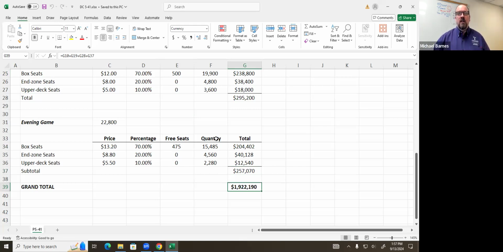Anyway, did you get pretty close on that? I mean, if you didn't get the exact amount, you were still hopefully within the range. Now, if you came up with something like $3.7 billion, your estimate's way off. But hopefully, you came up with something pretty close to this. All right. The issue here is not the calculation.